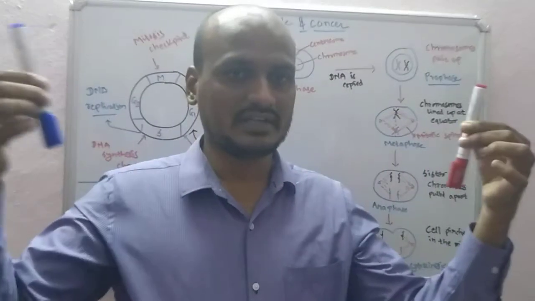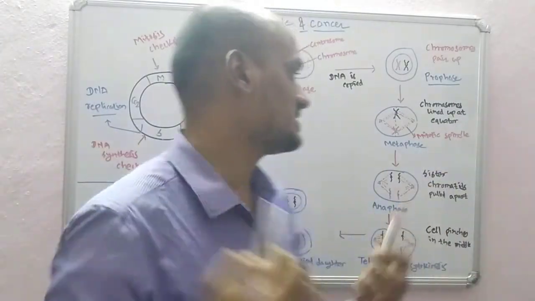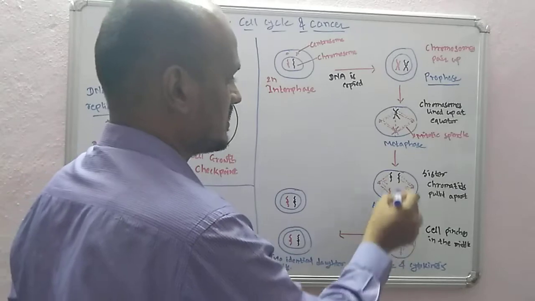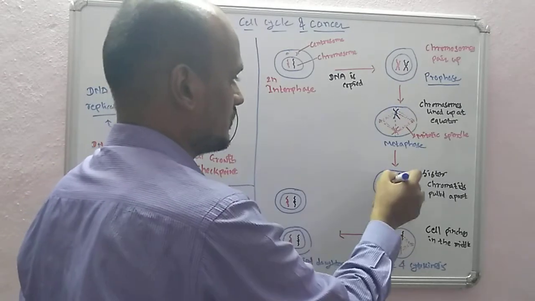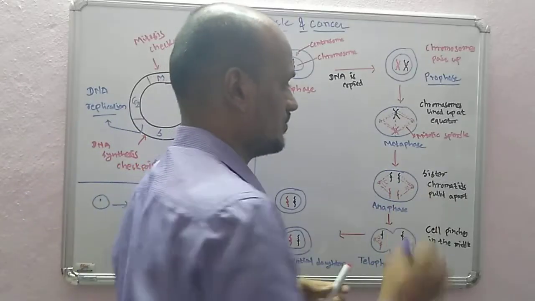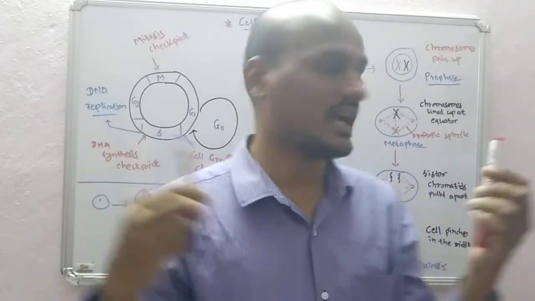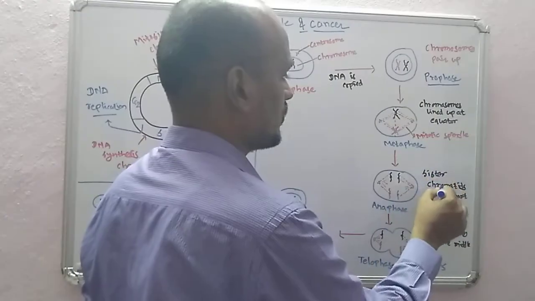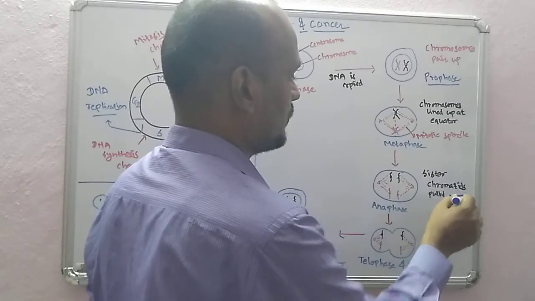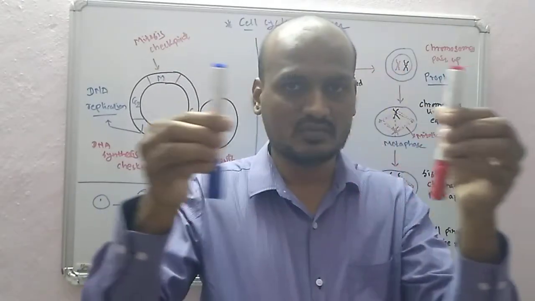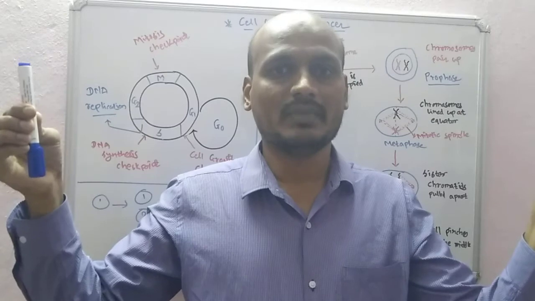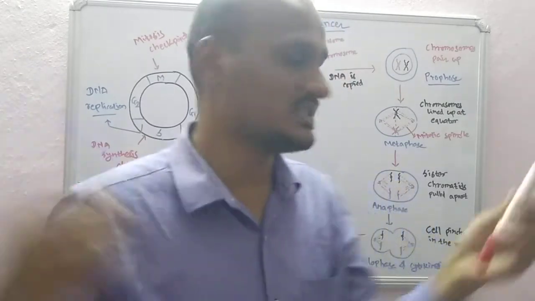Now we want to separate it into two cells, right? So this stage is the anaphase stage. So this black, each chromosome has separated, red, each chromosome has separated. So this is the separation process, that is anaphase, and the sister chromatids are pulled apart. So this is how the sister chromatids are now being pulled apart, right? So this is the anaphase stage.